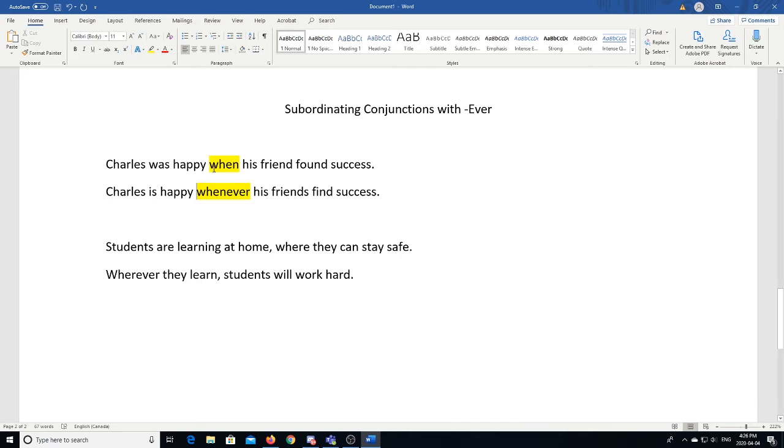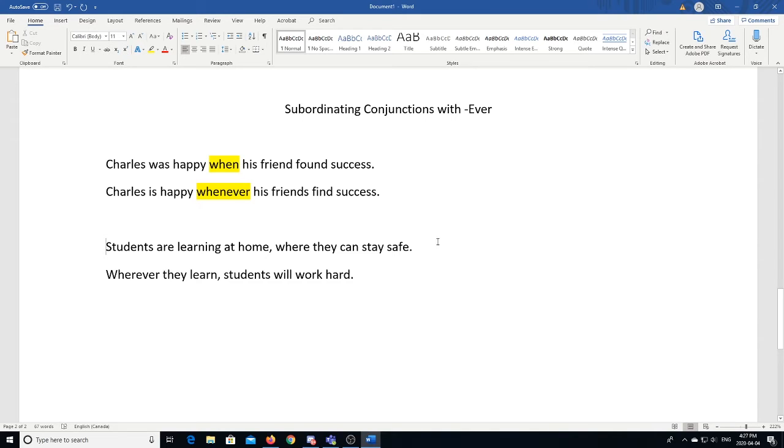Whereas with our first one, it is a single event and the time matters. So if Charles's friend found success last Tuesday, then last Tuesday Charles was happy. Whereas this one is a constant thing. If Charles's friend finds success today, Charles is happy. If Charles's friend finds success tomorrow, Charles will be happy. So this "whenever" takes it from being a specific time to sort of any time. The time doesn't matter.